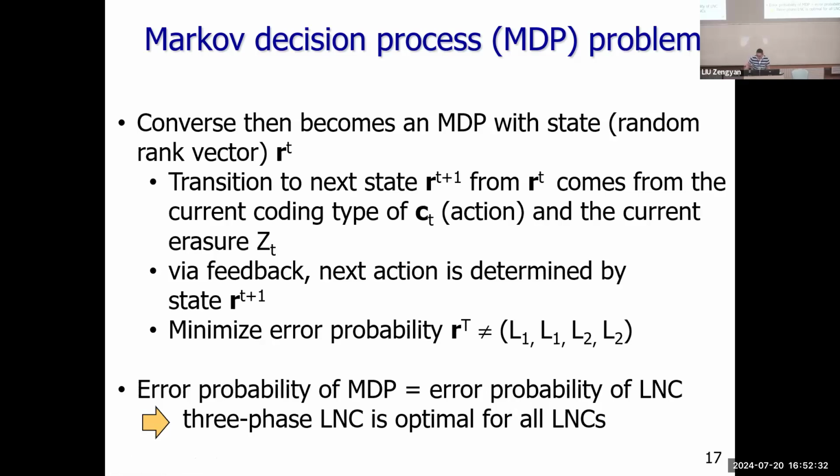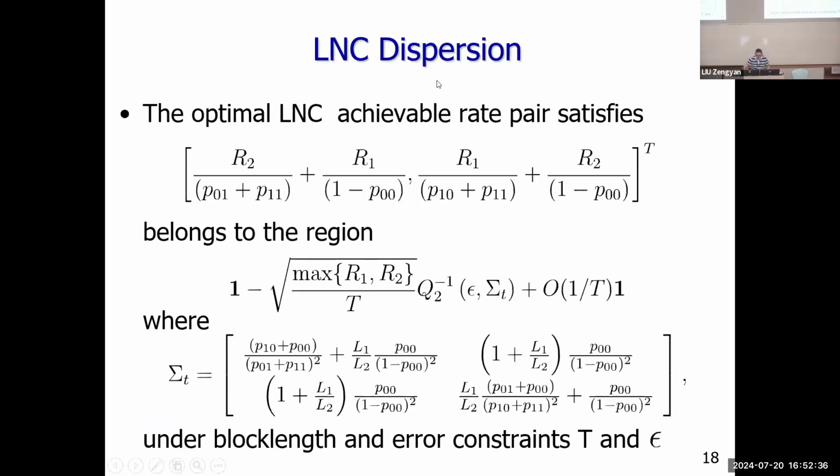So this is our idea. Based on this, we can find that the LNC dispersion is something like this. It's very complicated, but this is something like a dispersion term, where T is the finite blocklength constraint and epsilon is the error probability constraint.